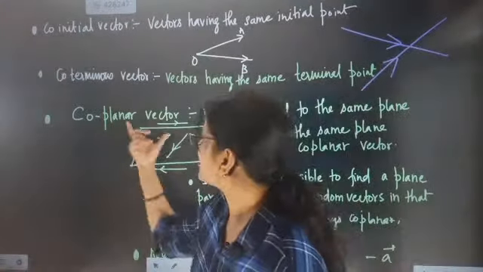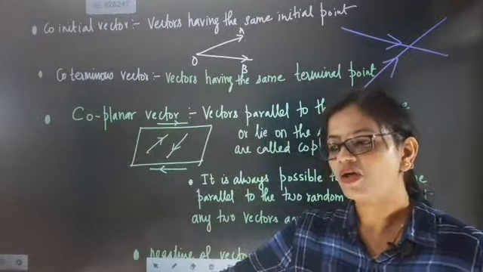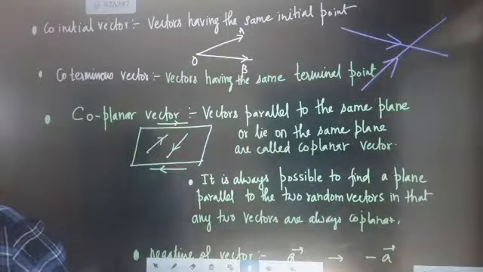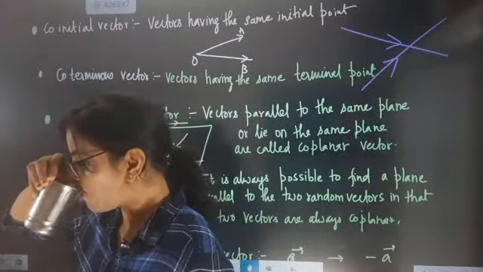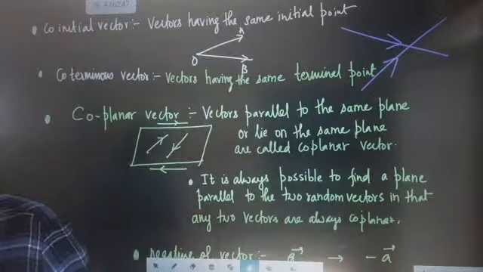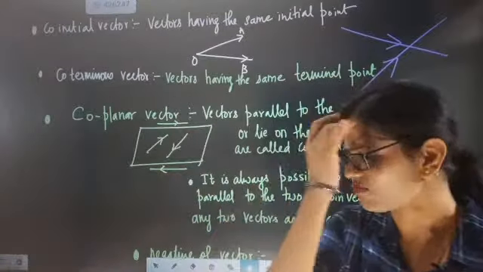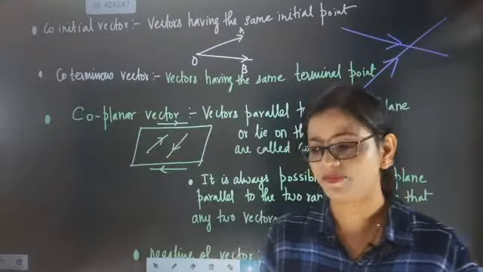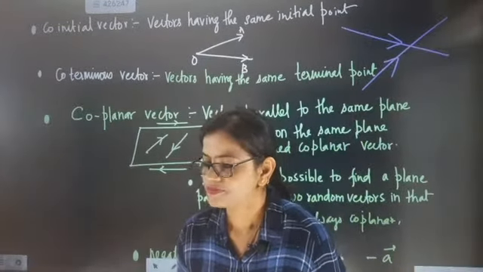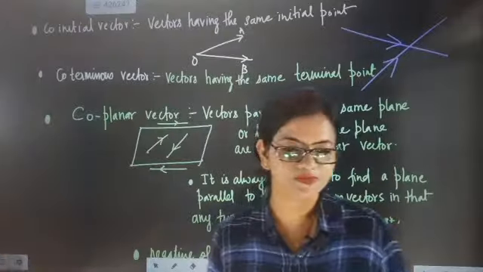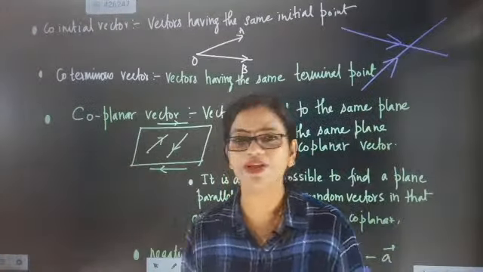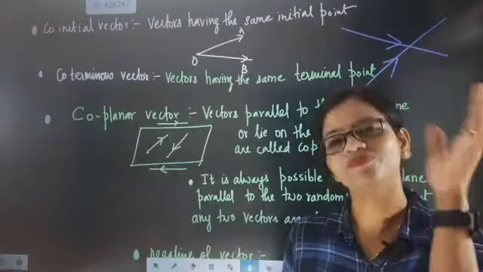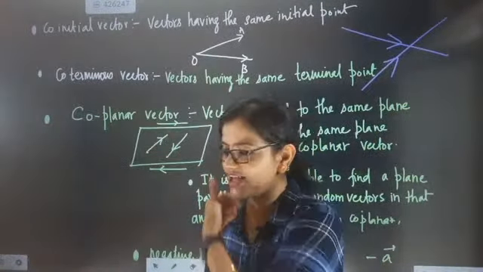Now look here, coplanar vectors. What is exactly called coplanar? First, what is a plane? Can anybody tell me what a plane is? Define a plane to me first. As a mathematician, I feel a plane is something different. So I think, layer by layer, I have different levels of definition of a plane.